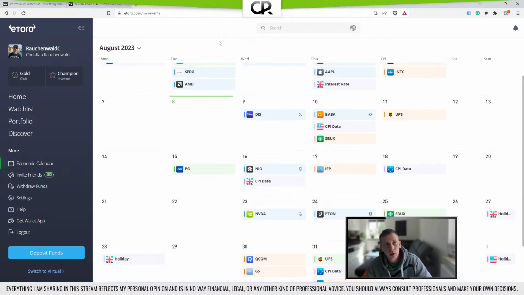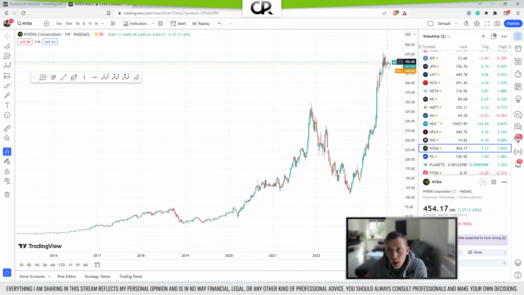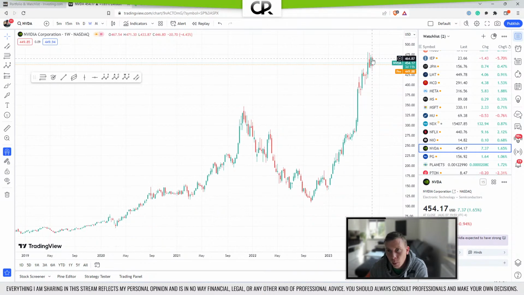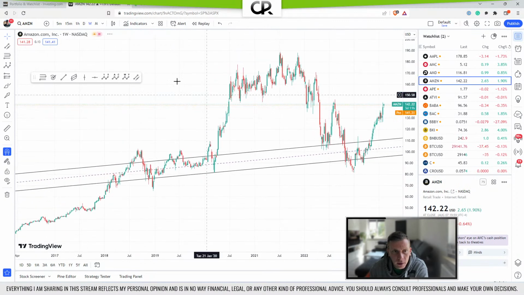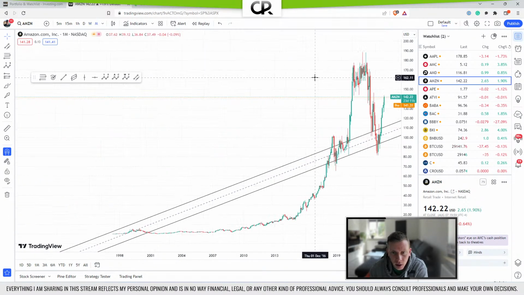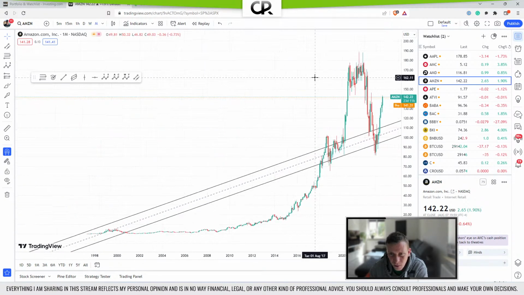They might still go up in the meantime, so there might still be upward candles, but I think the top is in for Nvidia. If we look at Amazon, it's not so clear cut, because we have this theoretically 1, 2, 3, 4, 5, and then the corrective pattern here might have already finished.